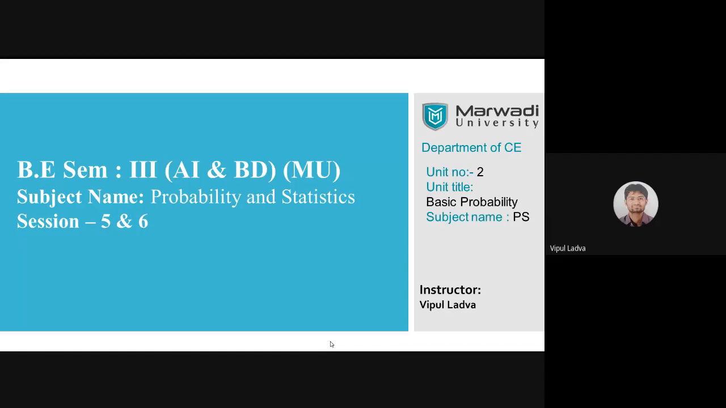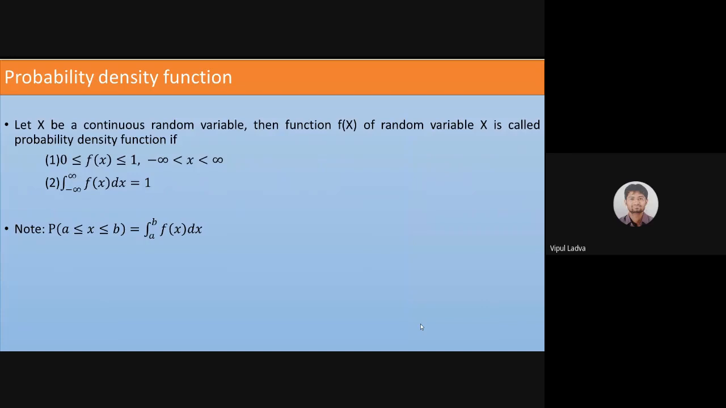So we are dealing with our second unit, that is random variable and its probability distribution. Today we will begin with the probability density function. What is probability density function? It is once again a probability function, but now it is for the continuous random variable. Earlier, what we talked about was the probability mass function. Now I'm dealing with the probability density function.